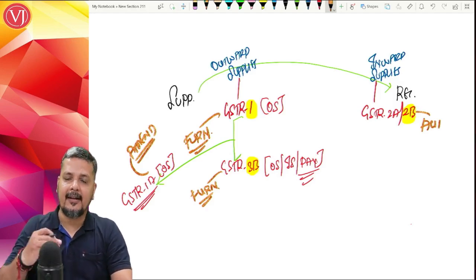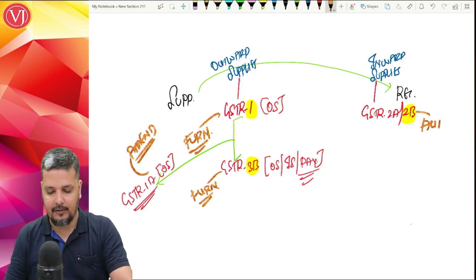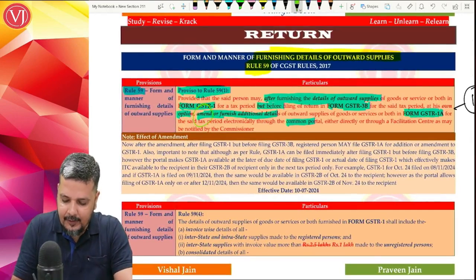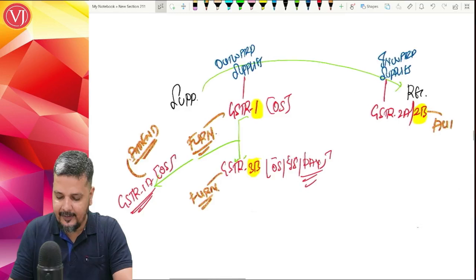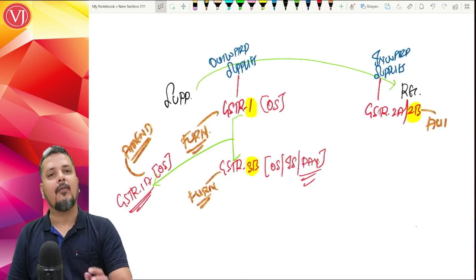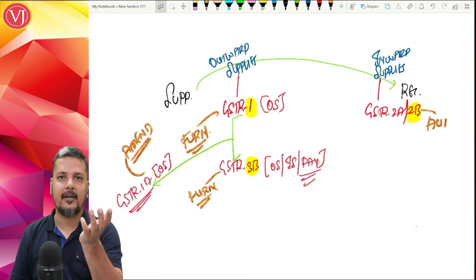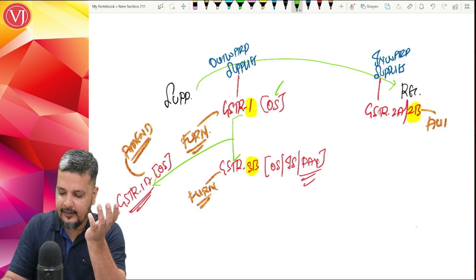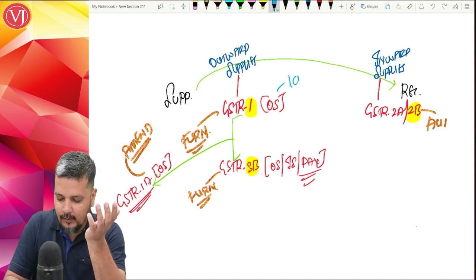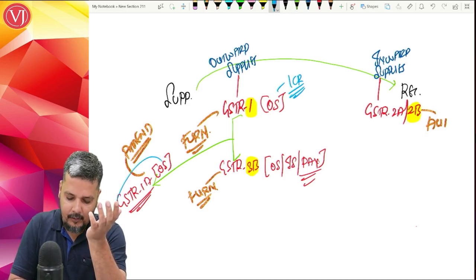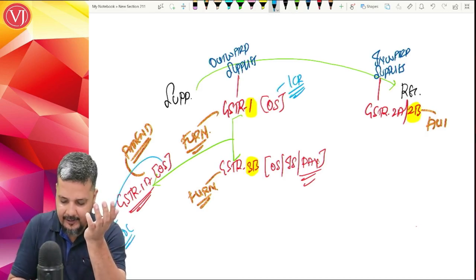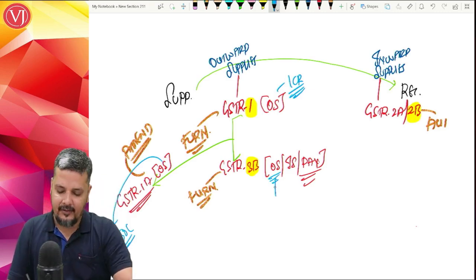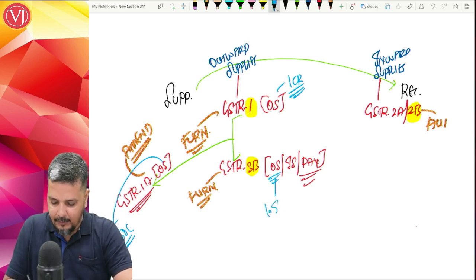So either you can correct the details given in GSTR 1, or you can give additional information, because when you see the provision, it provides for both. Either you amend it if it is wrong, or you add additional details. You can add supplies as well. Now, you might ask, what is the advantage of it? The advantage is, supposing in GSTR 1 you have given the sales information as 1 crore, but actually it is 1.5 crores. So you can add that extra 50 lakhs here, and finally in your auto-populated GSTR 3B, though you can change the figures which are coming, what you will file is 1.5 crores.